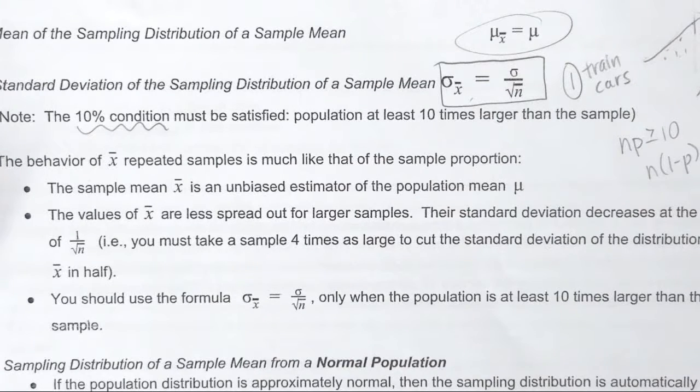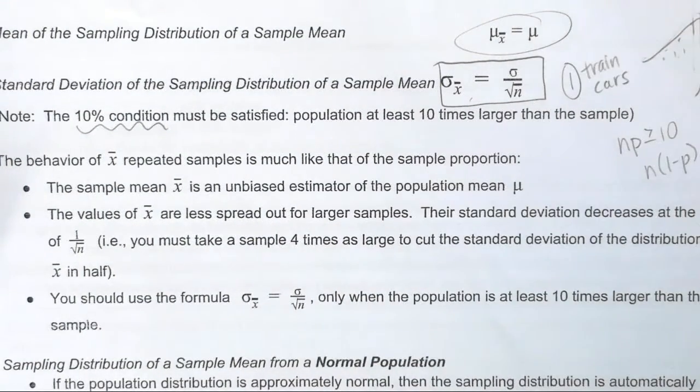Okay, now there is a little bit of difference between X bar and P hat in this. So for P hat, if we're able to prove this, we assume we're on a normal curve, and then we're able to do the z-score and say fun math things after that and go back to our chapter 2 ways. X bar is even cooler than that.